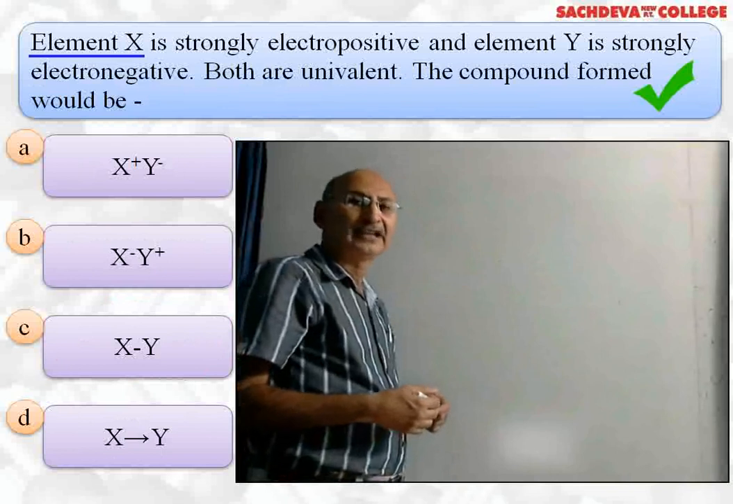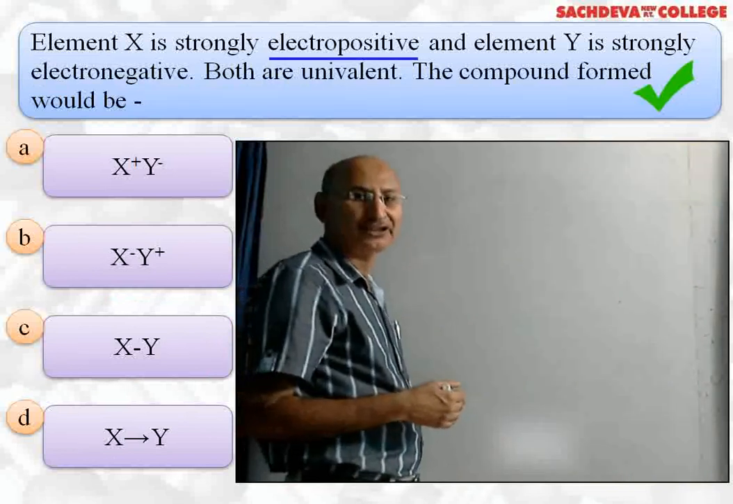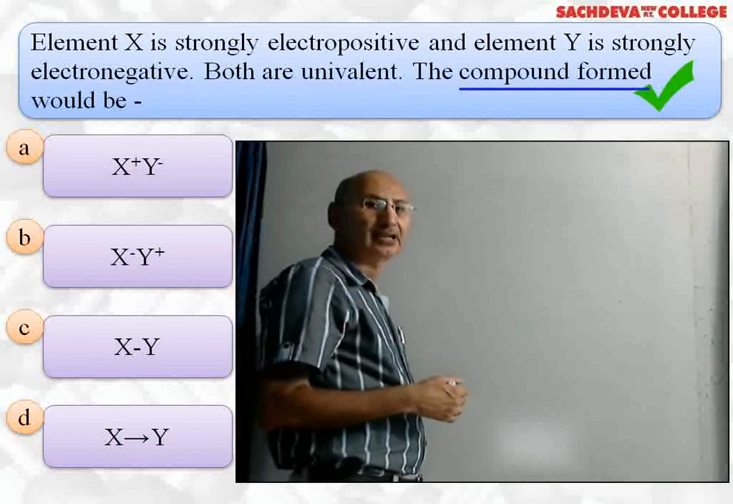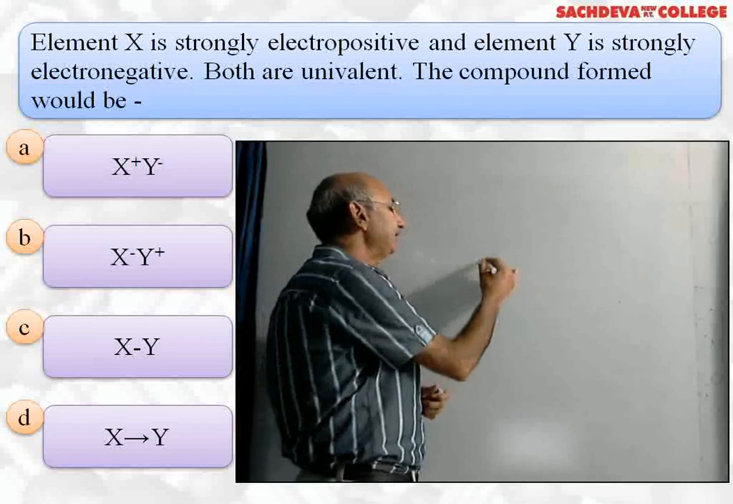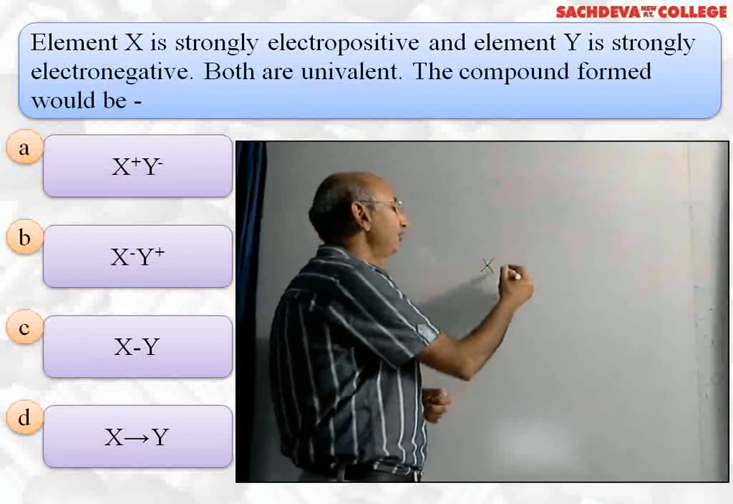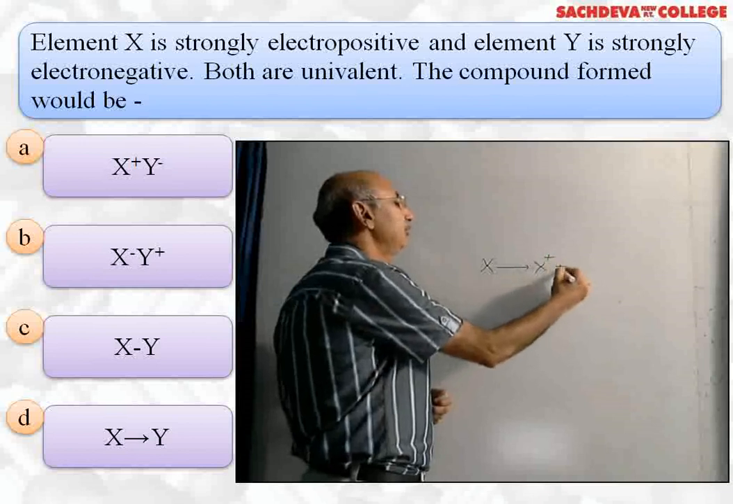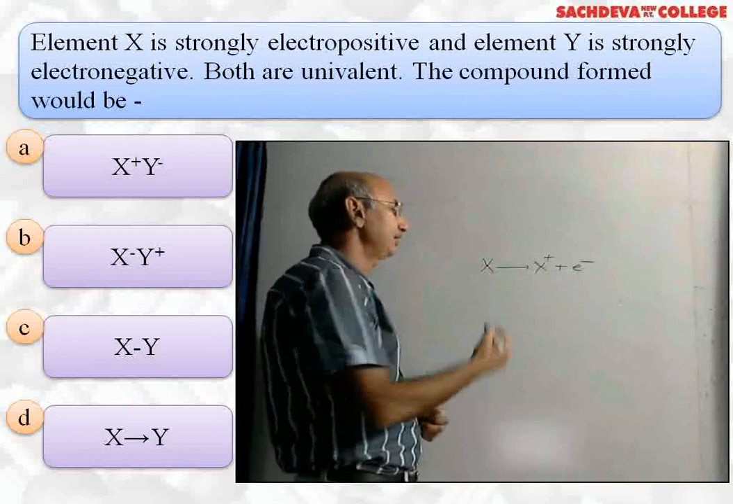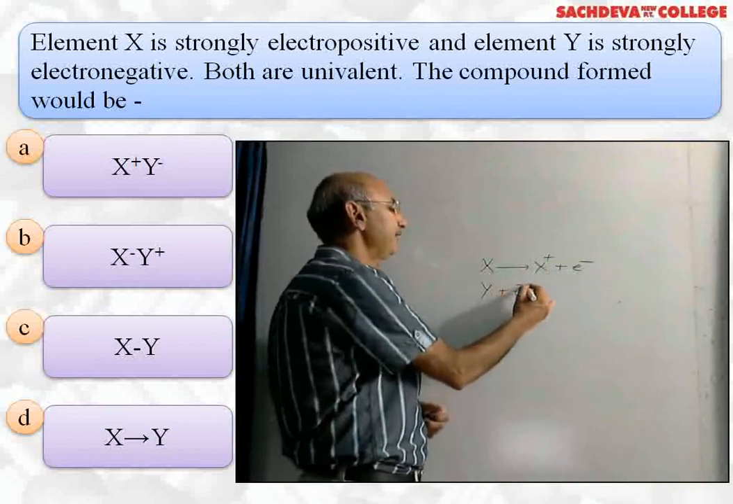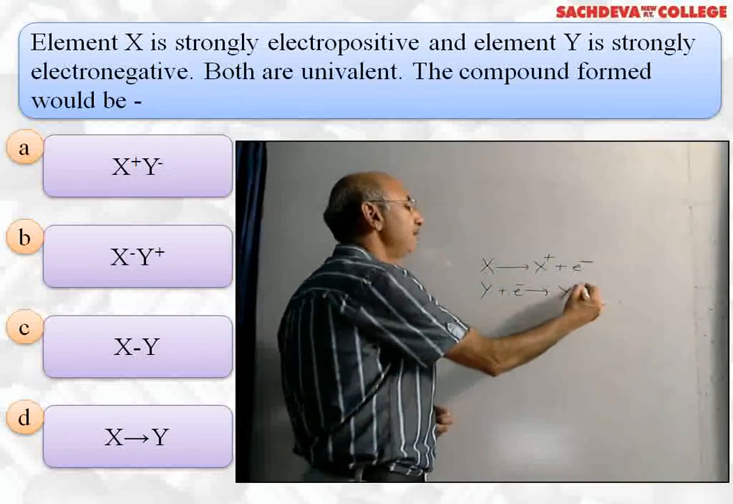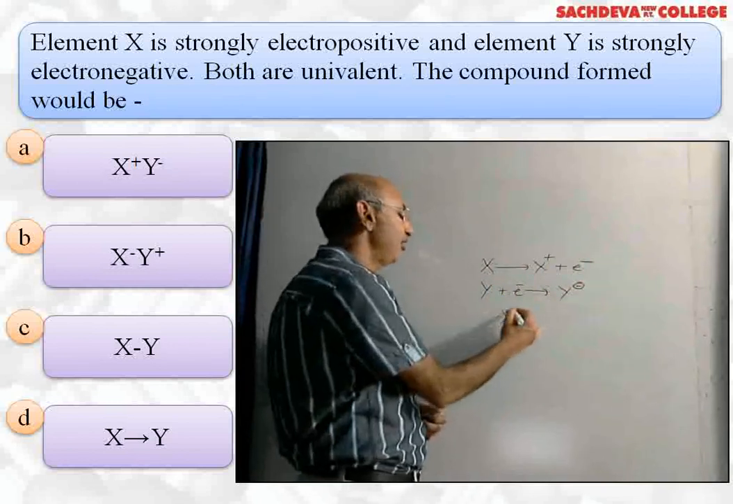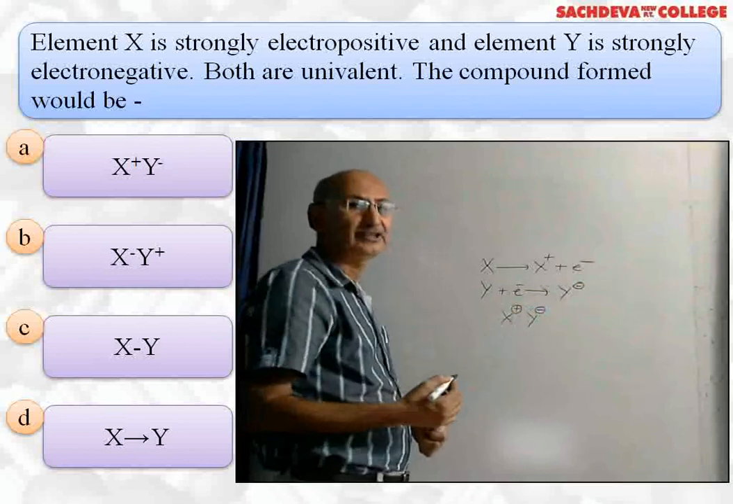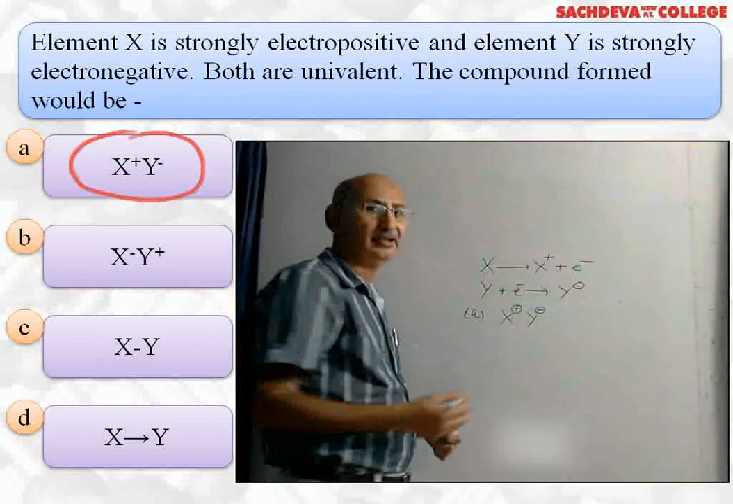Next question. Element X is strongly electropositive and element Y is strongly electronegative. Both are univalent. The compound formed would be... Now X is most electropositive or strongly electropositive, so it will lose one electron. It is univalent means it will lose one electron to form positive ion. Y is most electronegative atom, it is gaining one electron to form Y negative ion. So the bond formed between X and Y will be ionic bond and will be represented by X positive and Y negative. And A part is the correct answer.